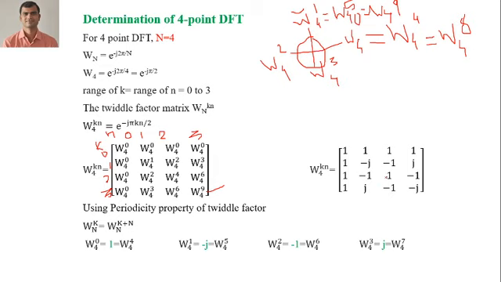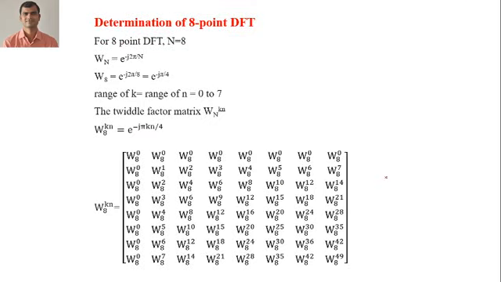Similarly we have to do for N is equal to 8. For N is equal to 8, the range of n is valid for 0 to 7. That means we need to find the values from W_8^0 to W_8^7.